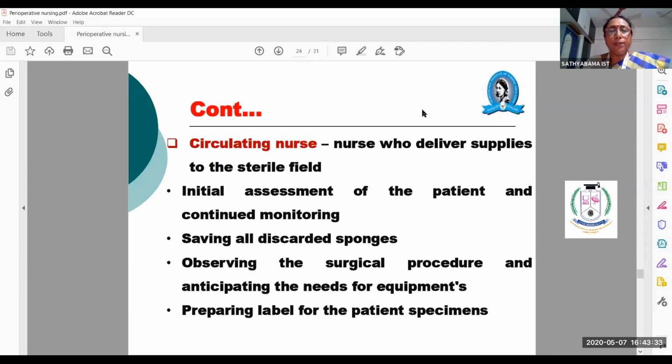So up to this, we have seen who the surgical team is and what roles they have, the different types or classifications of surgeries, what is meant by peri-operative nursing, and the pre-operative, intra-operative and post-operative procedures. Tomorrow we'll continue with this.